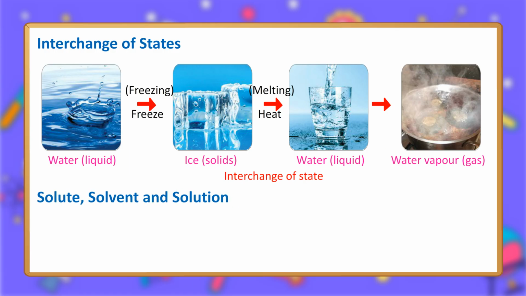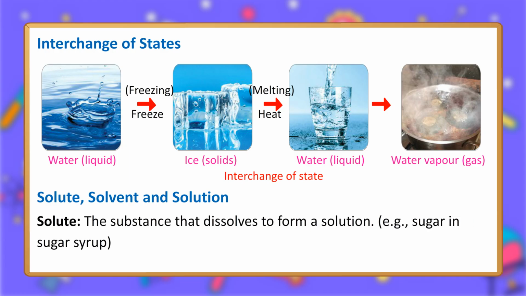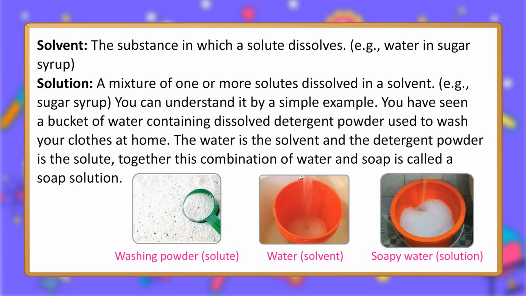Solute, solvent and solution. Solute: the substance that dissolves to form a solution. For example, sugar in sugar syrup. Solvent: the substance in which a solute dissolves. For example, water in sugar syrup. Solution: a mixture of one or more solutes dissolved in a solvent. For example, sugar syrup.